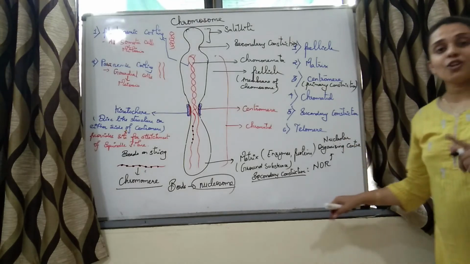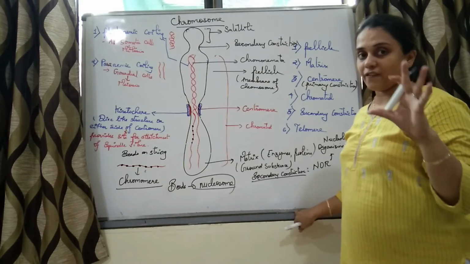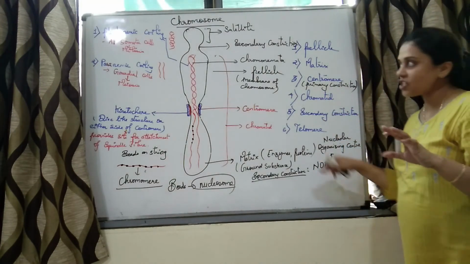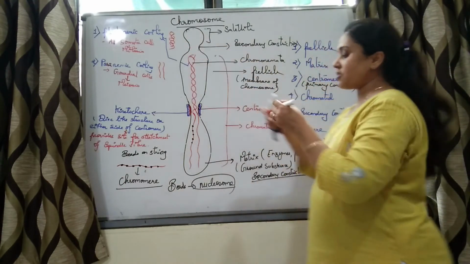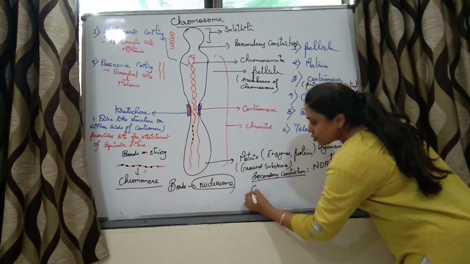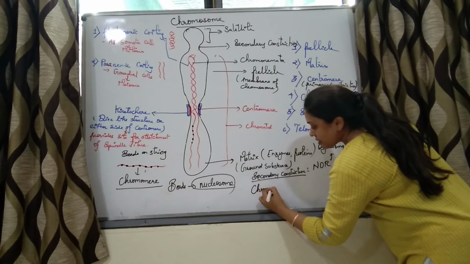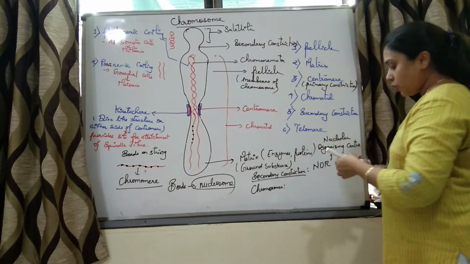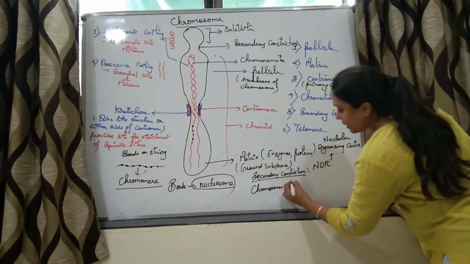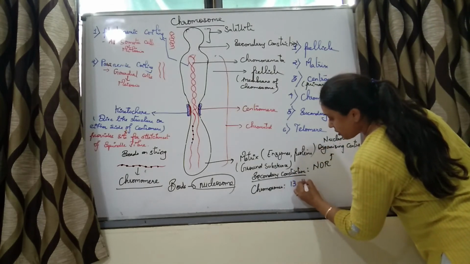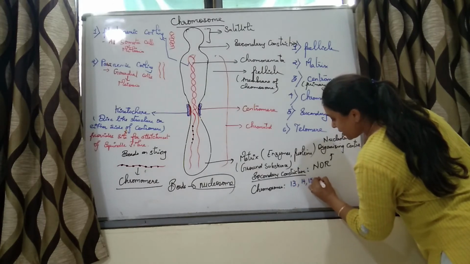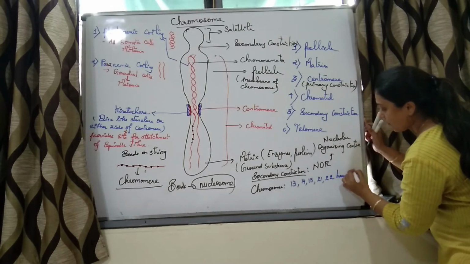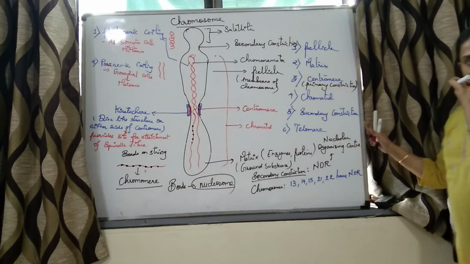And where is the nucleolus present? Humans have 5 nucleoli. So there are 5 nucleolar organizing regions or secondary constrictions. Which chromosomes have NOR? Chromosomes number 13, 14, 15, 21 and 22 have NOR.